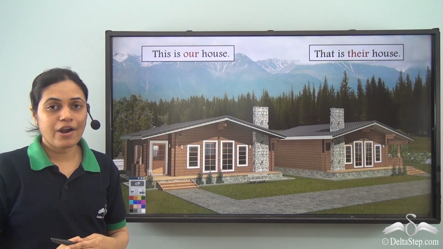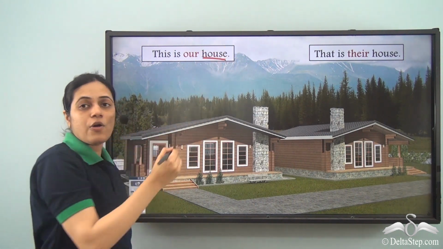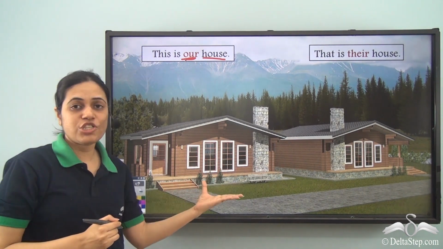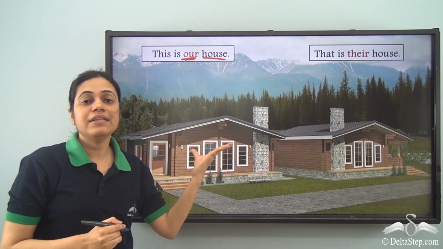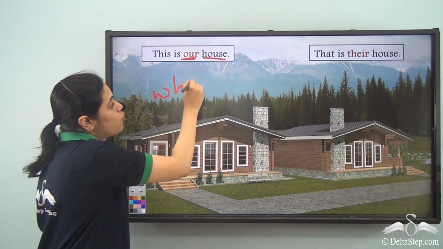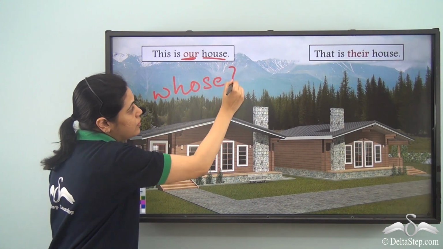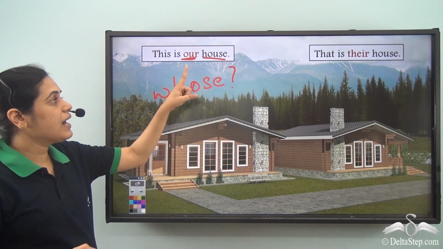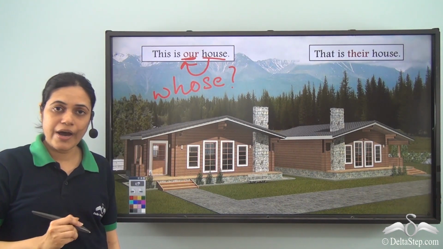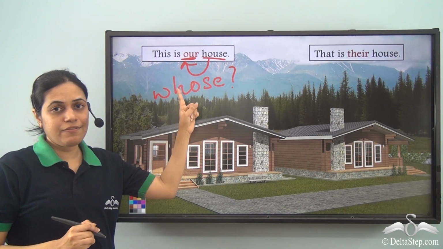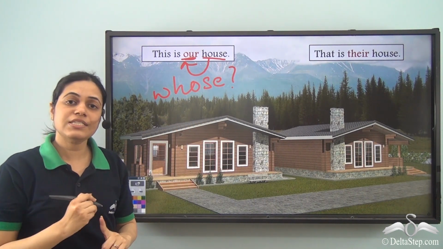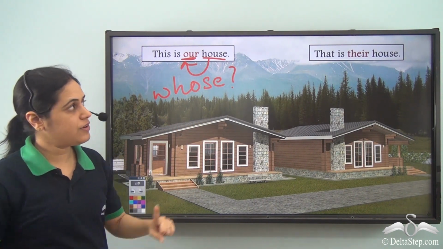This is our house. So house is the noun and this word our shows possession or belonging, that this house belongs to us. Or if I ask, whose house? Then the answer will be our. So describing the word house is the word our. So our is an adjective, and because it is answering the question whose house, it is a possessive adjective.